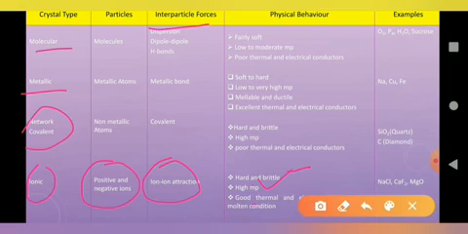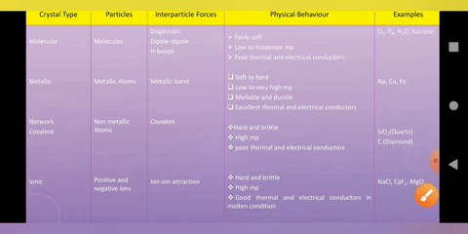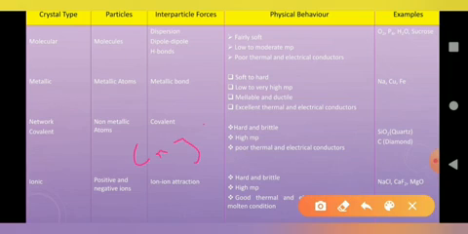They also show good thermal and electric conductivity. Examples of ionic solids are sodium chloride, calcium fluoride, and magnesium oxide, and whatever salts you studied in your lab. These are all ionic in nature. So this is the brief explanation of the classification of crystalline solids.